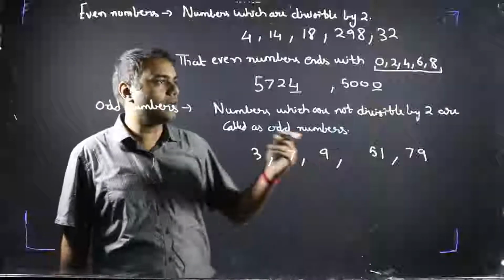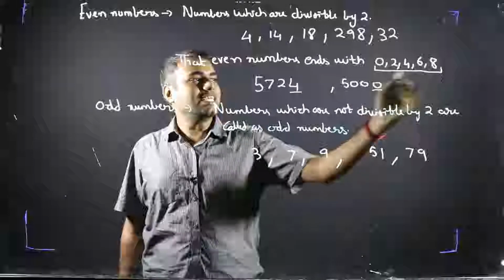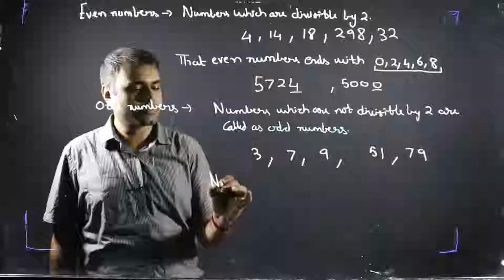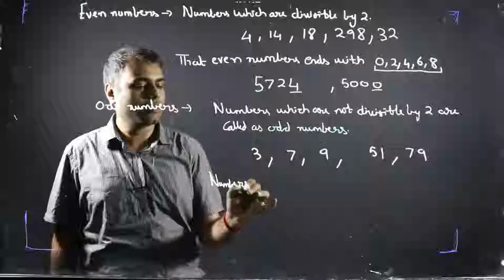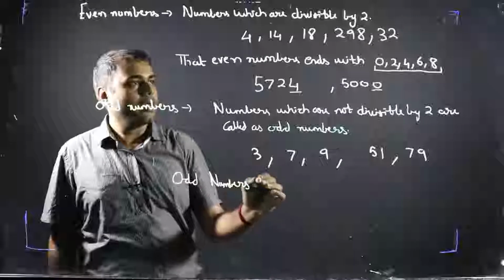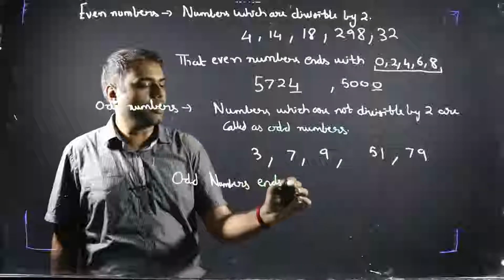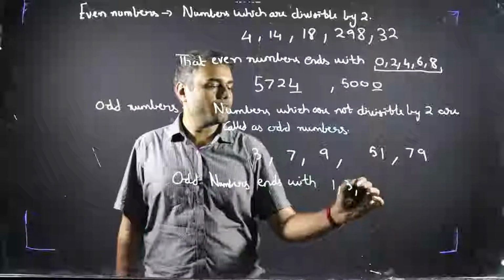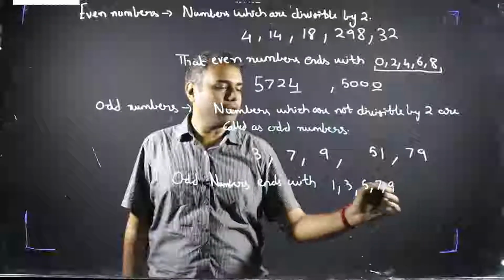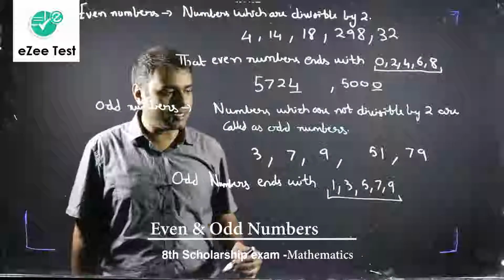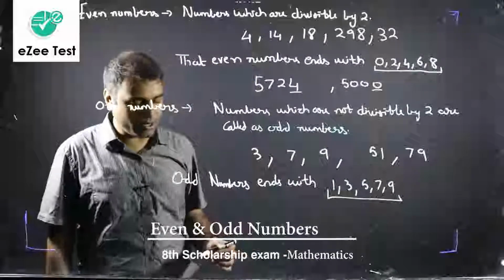So basically, see, we have 10 digits: 0, 1, 2, 3, 4, 5, 6, 7, 8, 9. Numbers ending with 0, 2, 4, 6, 8 are even. Odd numbers end with 1, 3, 5, 7 or 9. So any number which is ending with either of these digits will be considered an odd number.